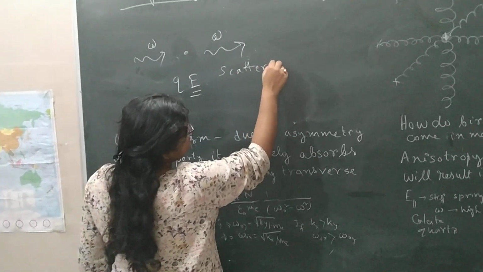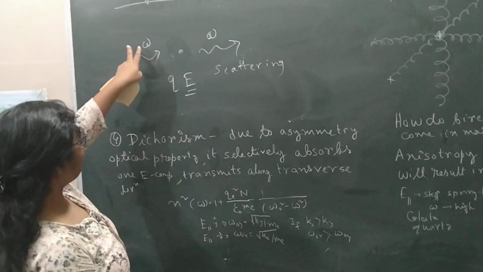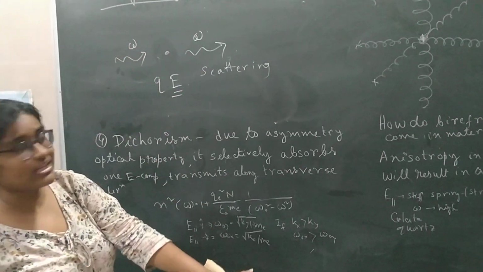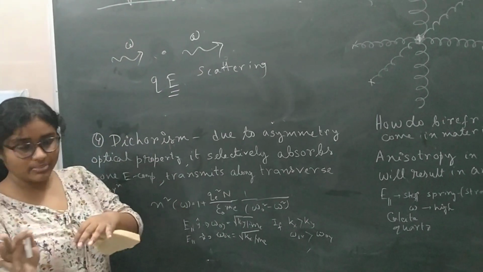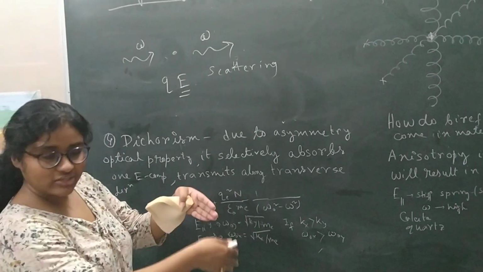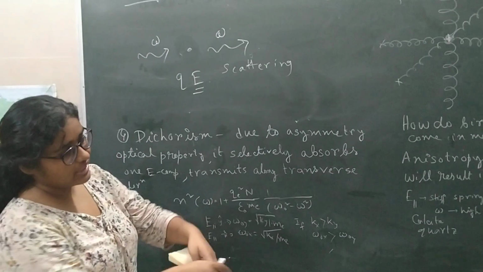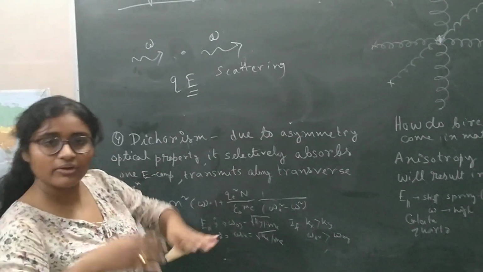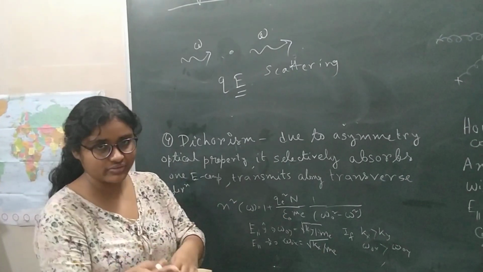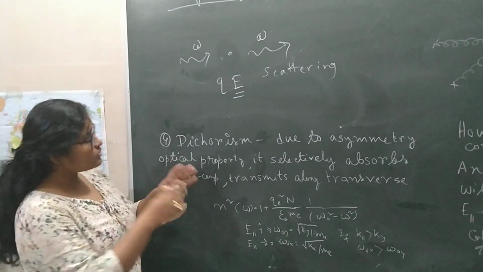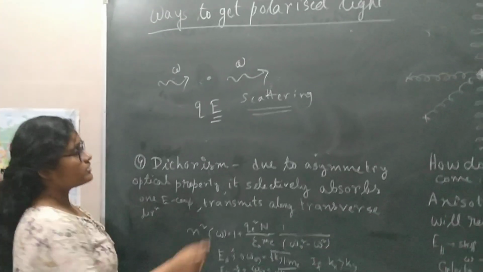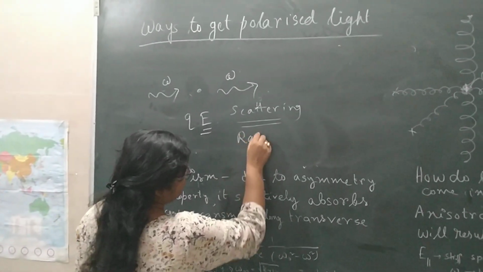Why is it re-radiation? Because the frequency of the wave electric field, that is omega, has not changed, but the direction may be changed. In scattering, the incident light is in this direction, the electron is vibrating, and then the light gets scattered this way or that way. The light path or direction is diverging from the incident one. That's why it is scattering. But re-radiation means having the same frequency, and this is called Rayleigh scattering.